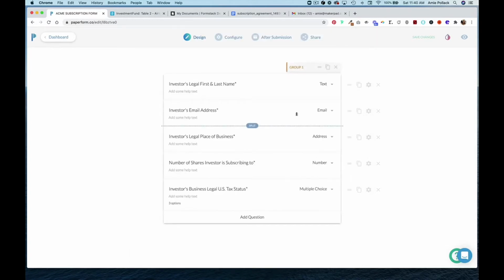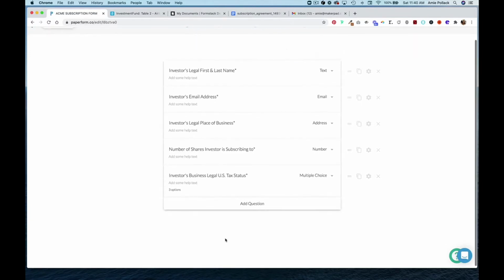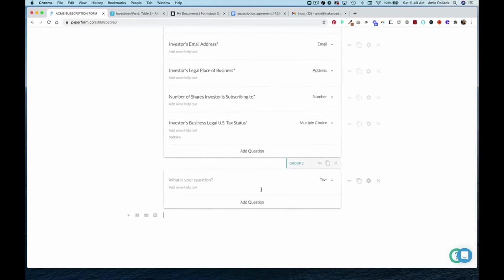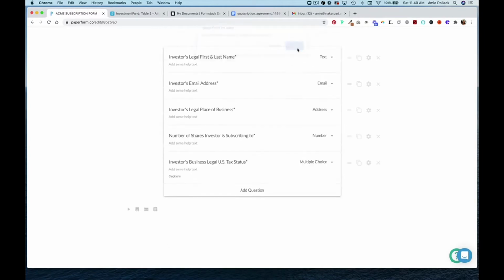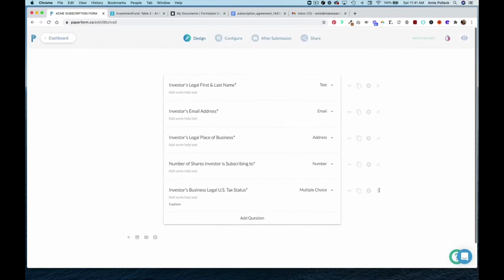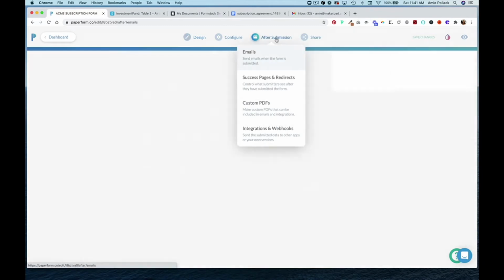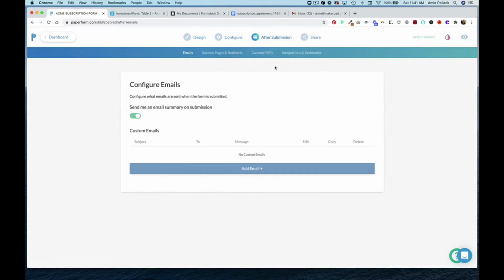And within Paperform, you can kind of group your questions. So this would be group 1, and then you could start another group of questions as well. And then using the logic, you can map people to different question groups. But we're going to keep it simple for the sake of this tutorial. And you can configure some details here, but we're just going to set up what happens after someone submits the